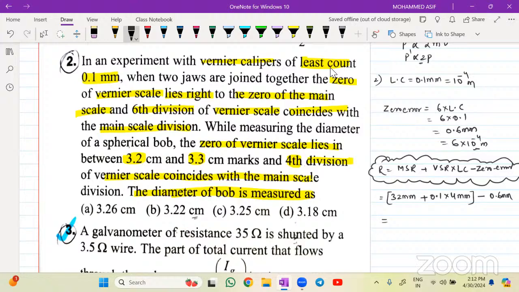32 mm plus 0.1 into 4 mm. It means 4 by 10, it is 0.4. 32 mm plus 0.4 mm. This will be equal to minus 0.6 mm. Tell me, beta, how much is coming? 0.2 mm plus 0.4 mm, minus 0.6.